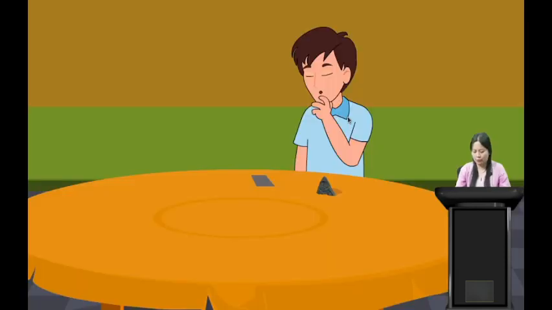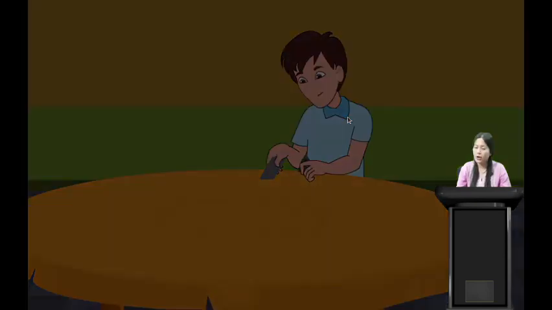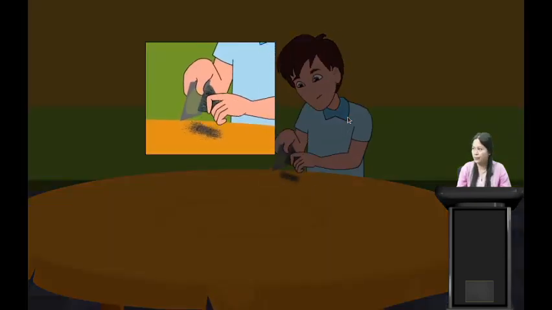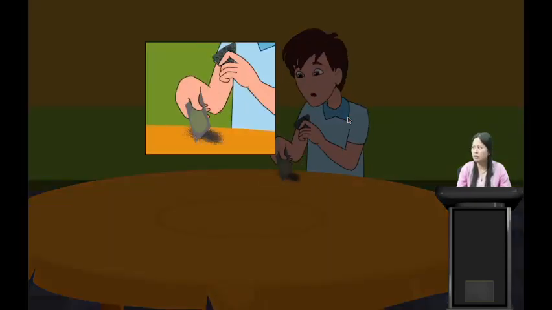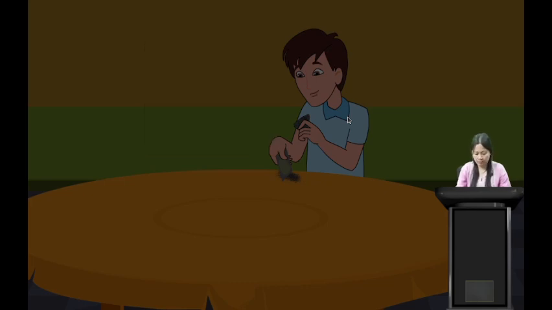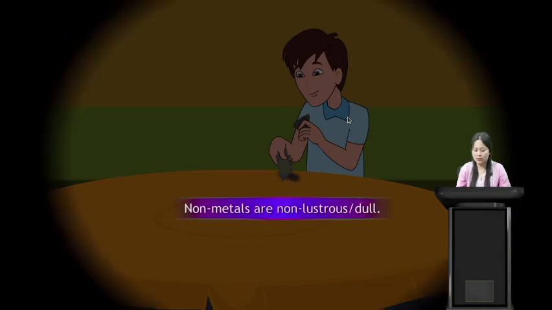Let us take an example for non-metals. Take a charcoal and rub it on a sandpaper. We will see that it does not become shiny. So non-metals are non-lustrous or dull. Non-metals do not have a shining surface, so they are non-lustrous or dull.